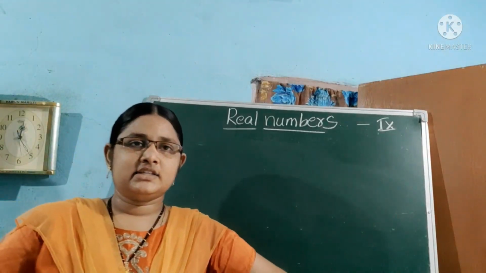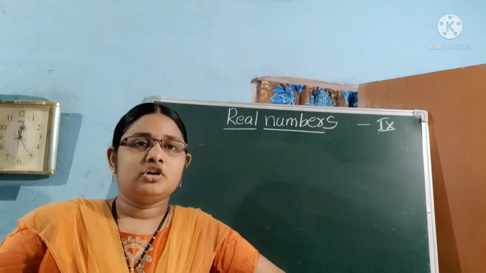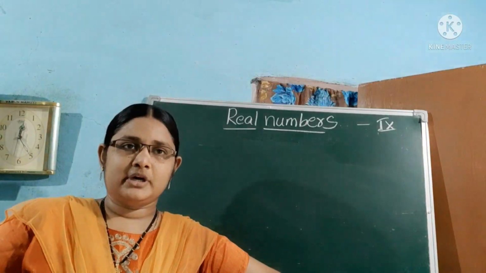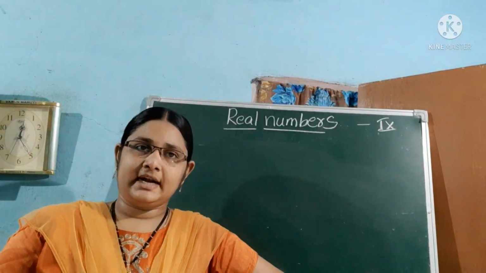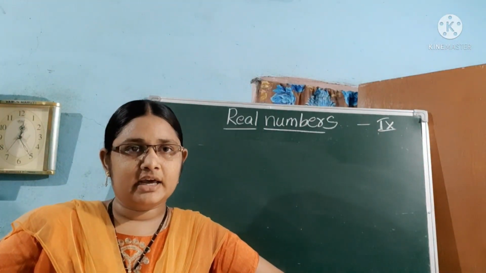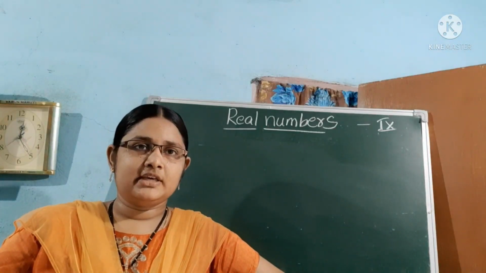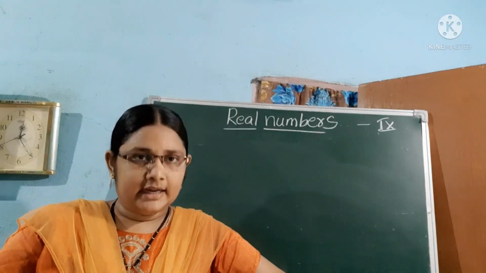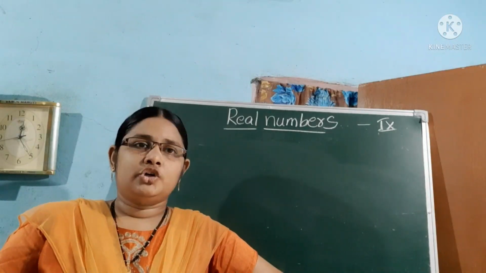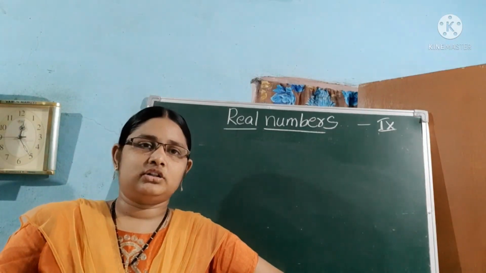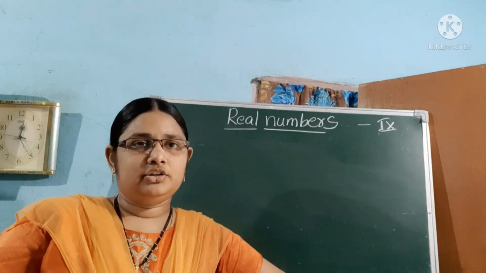In this class, we are going to learn about what the real numbers are and how to represent rational numbers on the number line, and one more topic is how to find rational numbers between two digits. Is it clear? These three topics we will learn today.